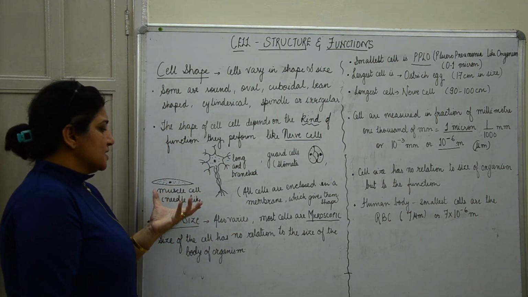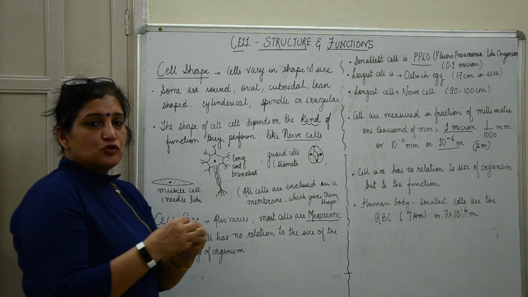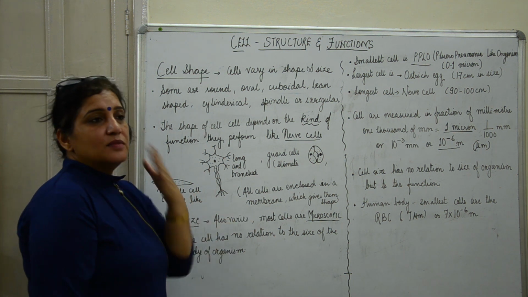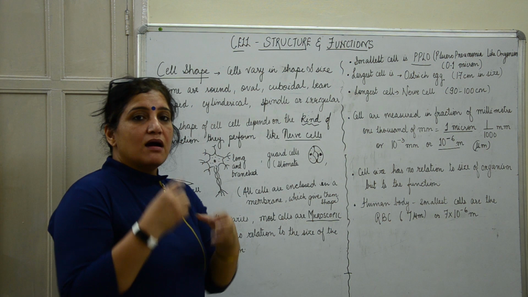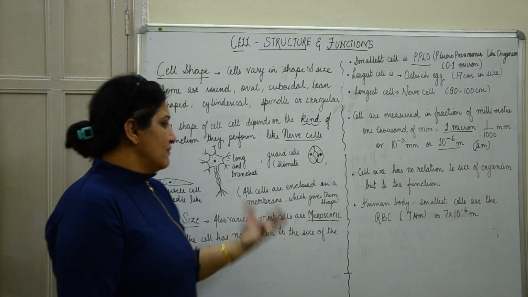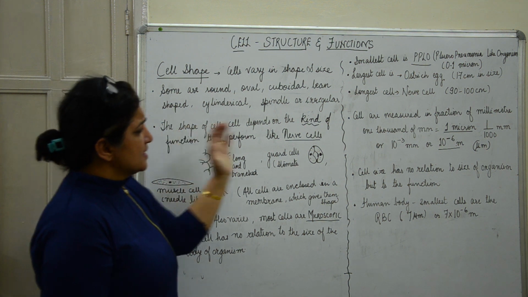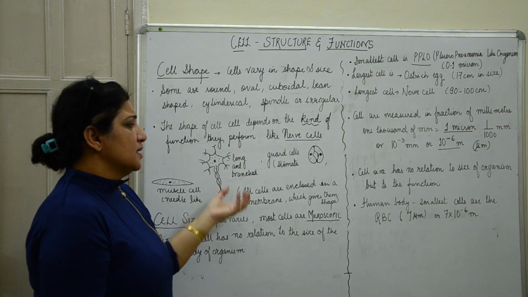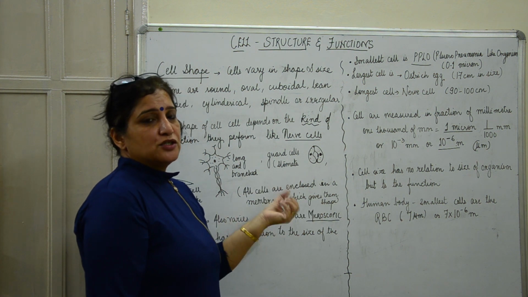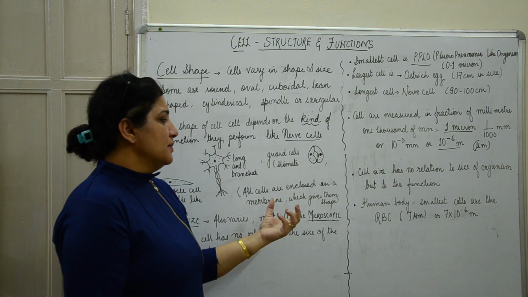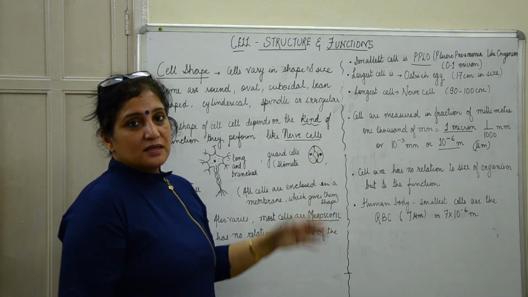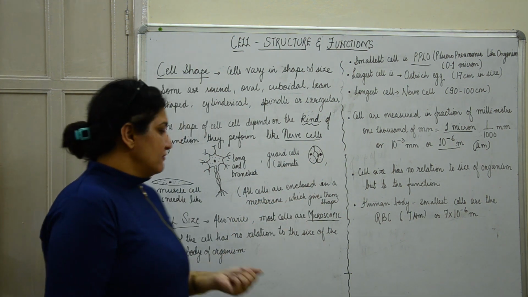Now, muscle cells are needle-like because they have to contract and they have to expand. Similarly, the skin cells are squamous or squarish in shape because they have to provide a covering. And all these cells are enclosed in a membrane which gives them a shape. So because of their function, they are in a particular kind of shape, and this shape doesn't change because they have to perform that function.